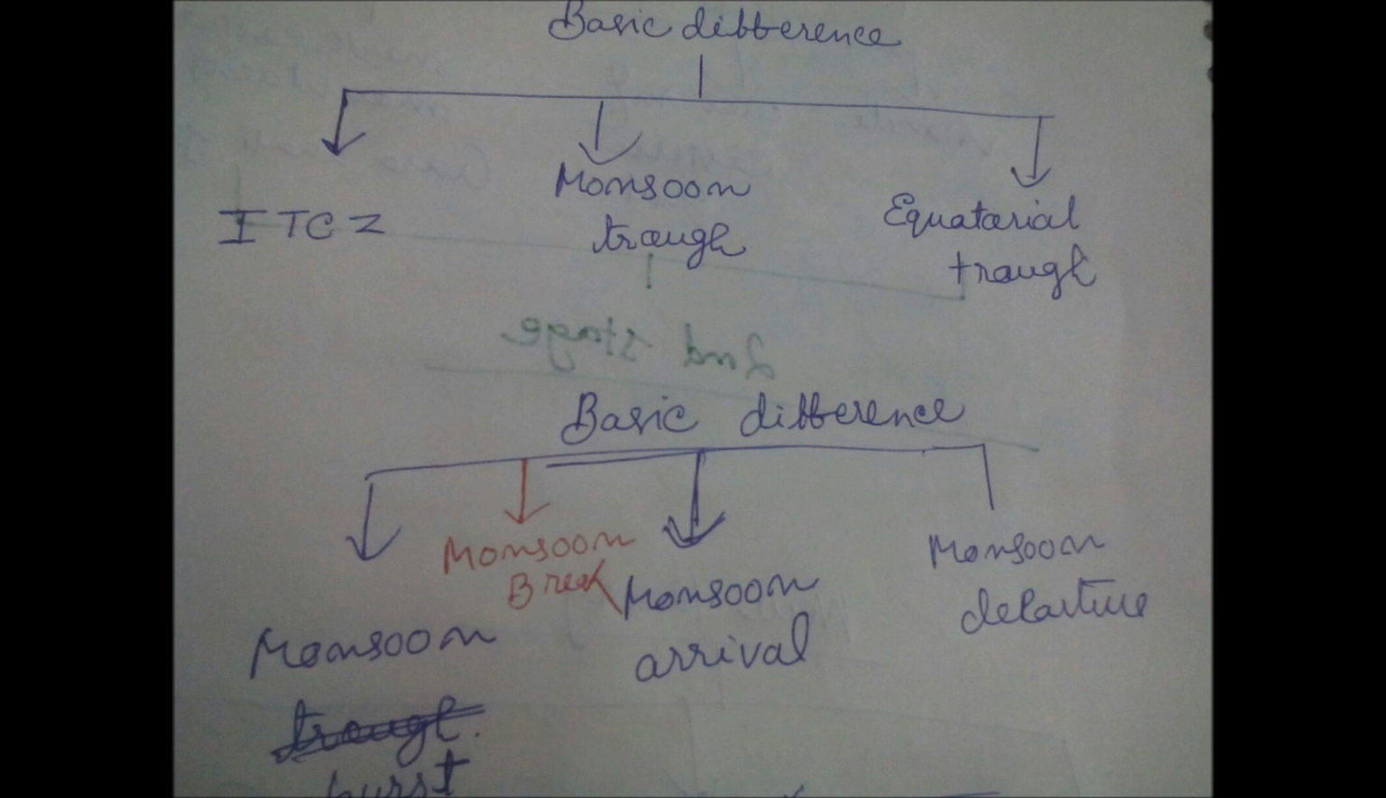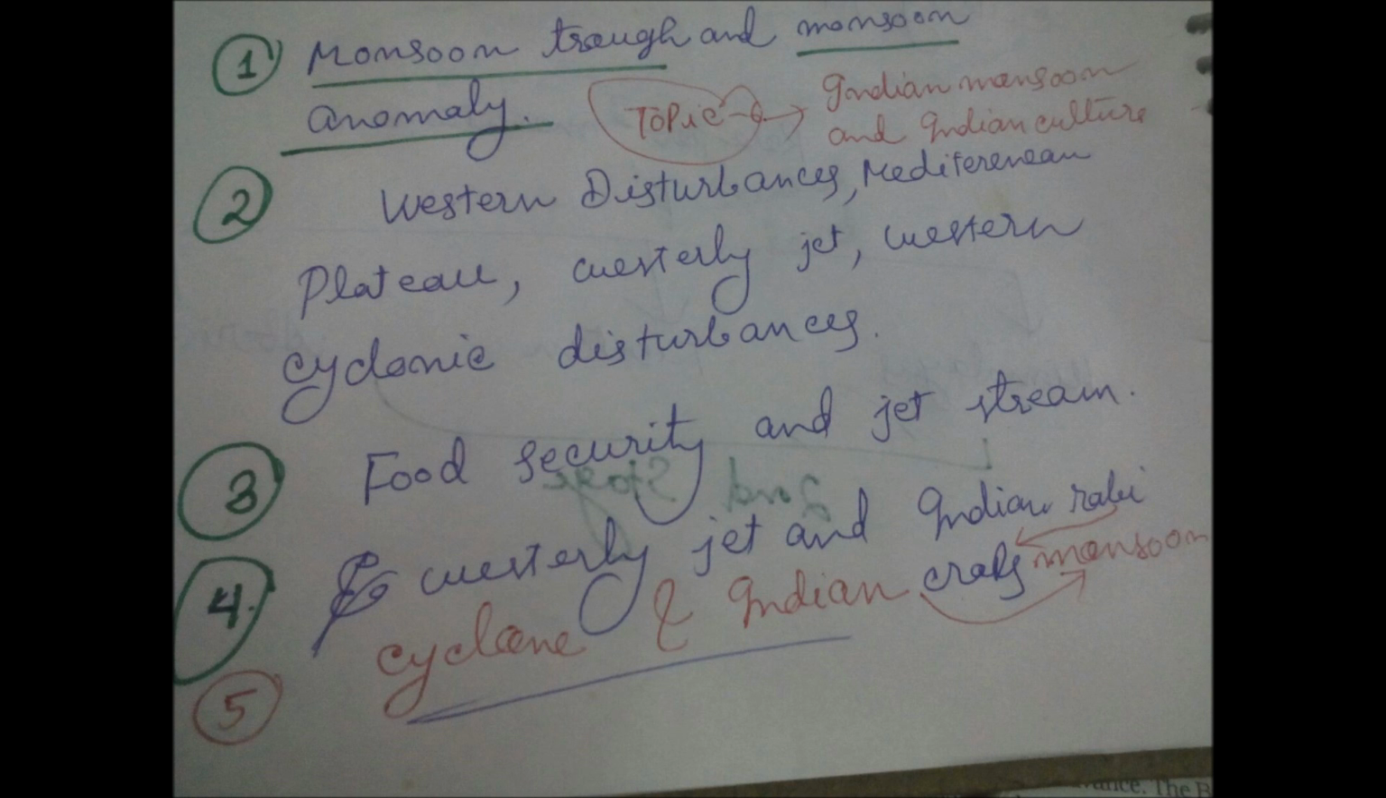After that, you have again similar terms, like monsoon burst, monsoon break, monsoon arrival, monsoon departure. We have to make 2 or 3 line notes against each term, how each one is different from another, and what are the peculiar characteristics of each to the Indian monsoon.